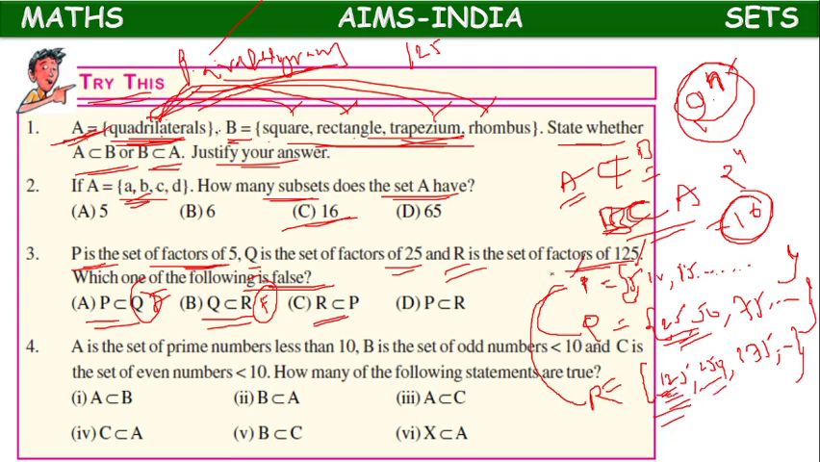250, a multiple of 5, is present in P. 375, a multiple of 5, is present in P. So all elements of R are present in P. So it's true. Next, P subset of R. Wrong, because 5 is not present in R. 15 is not present in R. This is false. So 3 of them are false. Only 1 is true.